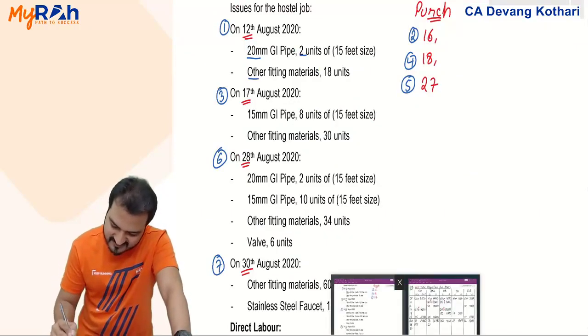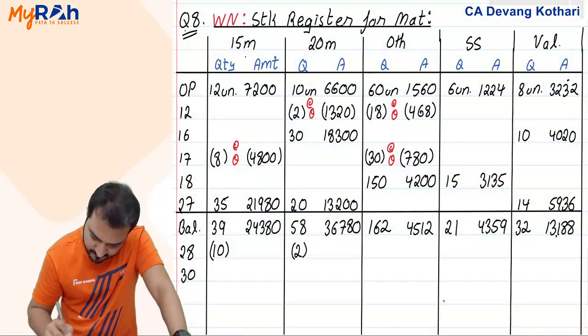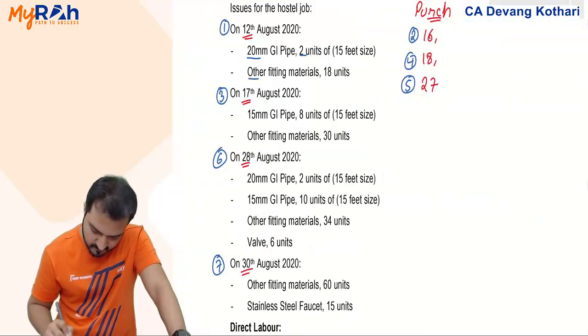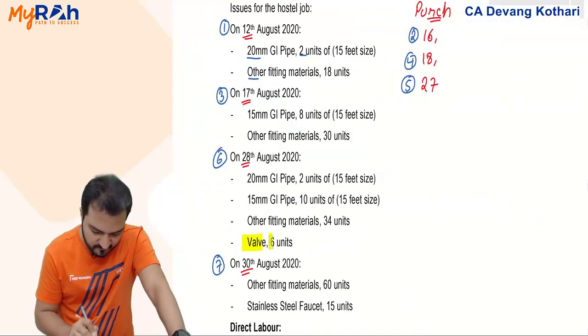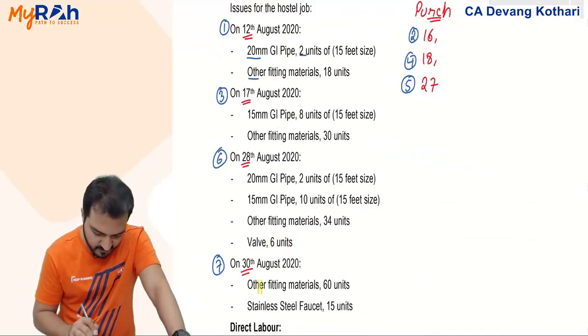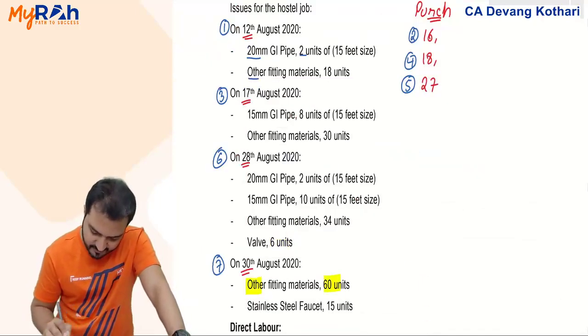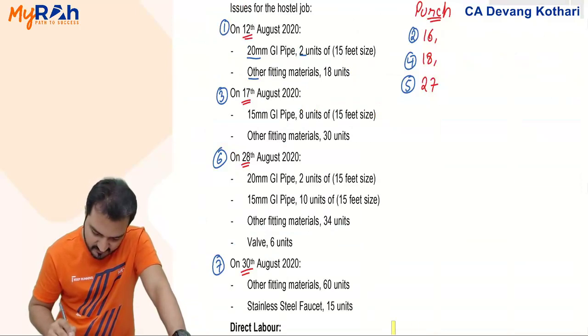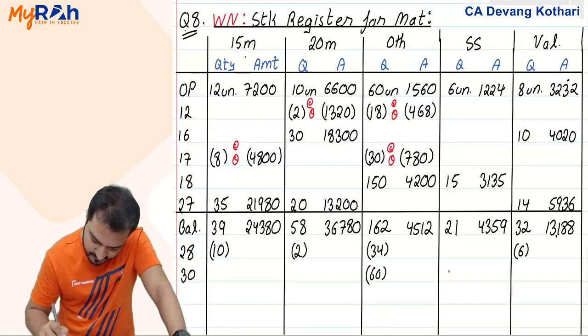Then other materials, 34 units are issued. Then valve, 6 units are issued. On 30 August, other materials, 60 units are issued. And SS, 15 units are issued.